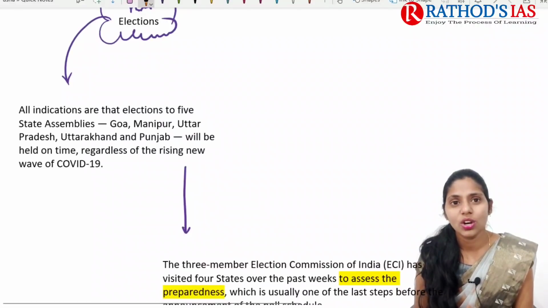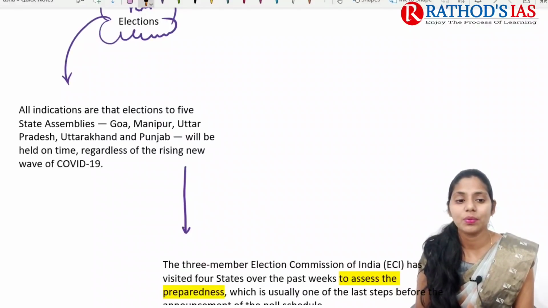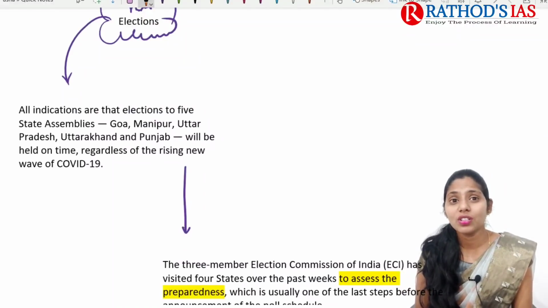Elections are to be held in 5 state assemblies, for example Goa, Manipur, UP, Uttarakhand, Punjab, etc. And we need to go for conducting these elections regardless of the rising new wave of coronavirus.